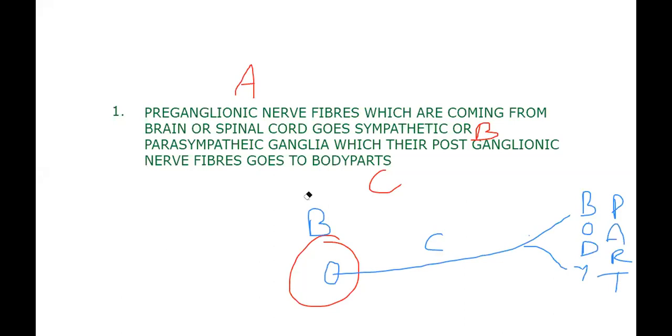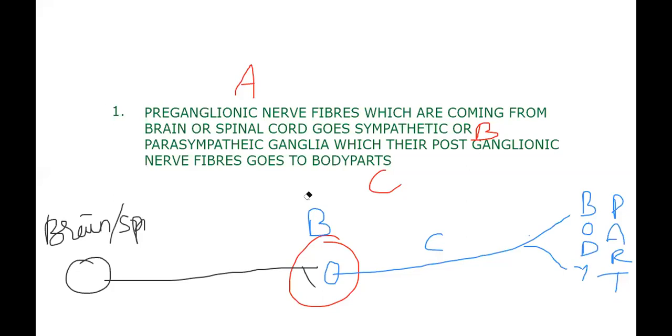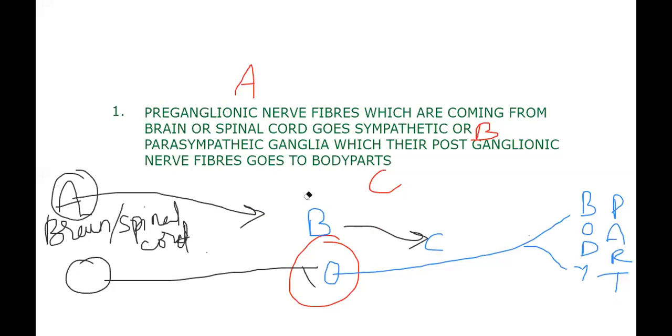We have two more statements left over. From where are they coming? From the brain or spinal cord. Everything is ready for your screenshot. This is A. I explained the ABC pattern: A to B to C. The above statement explains A to B to C. Who is A? The preganglionic nerve fiber. This one is A.